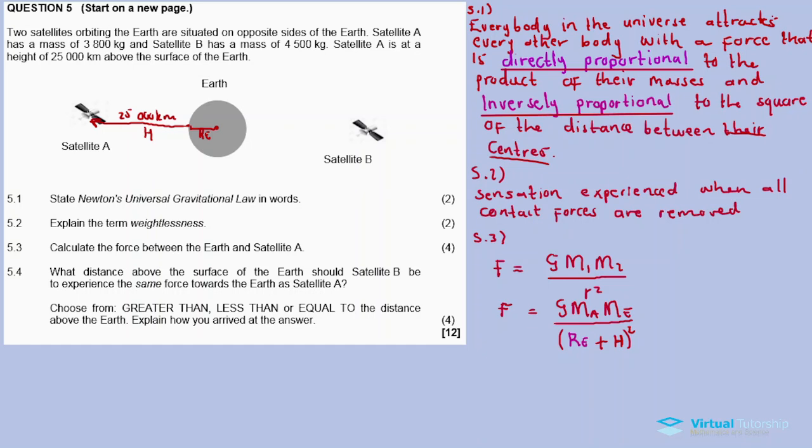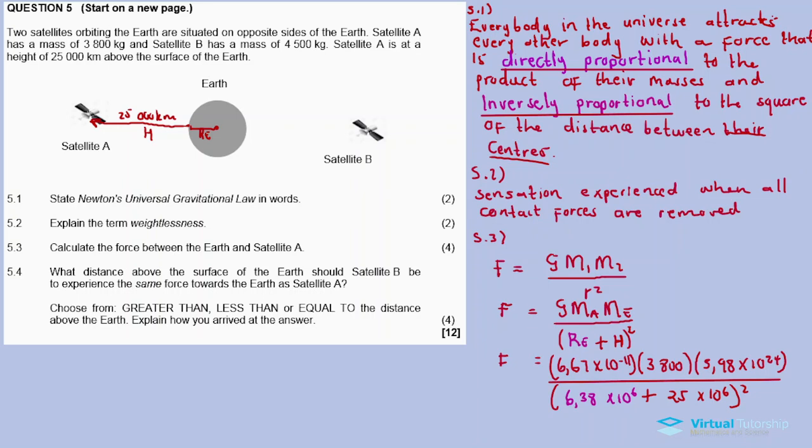So let us substitute again. And then we substitute, boom. So G is a constant, it's 6.67 times 10 to exponent minus 11, from the physical quantities table.